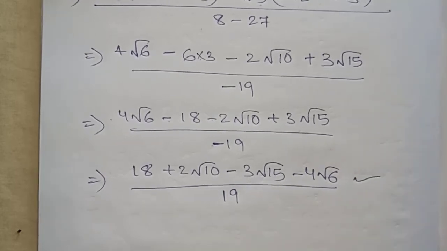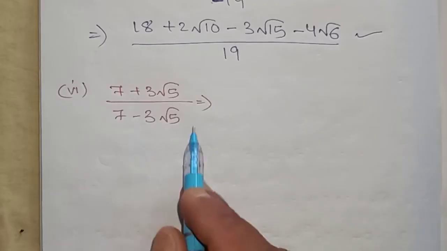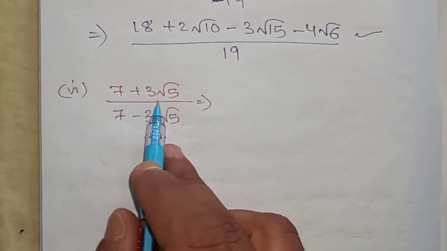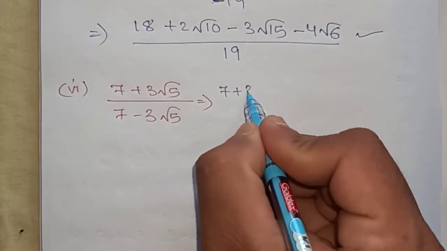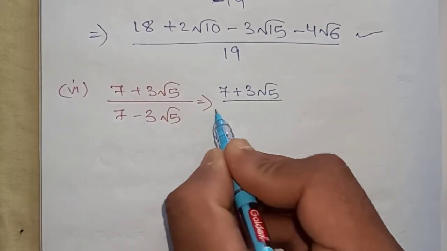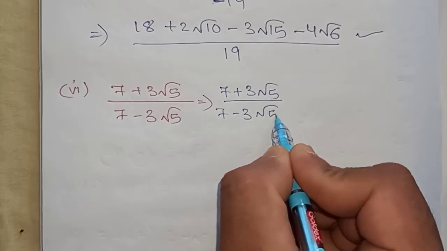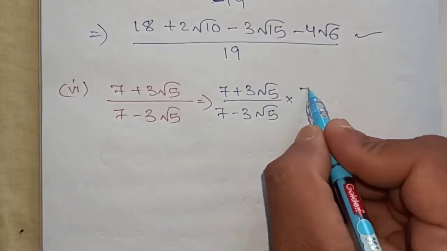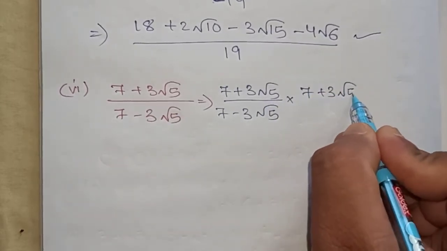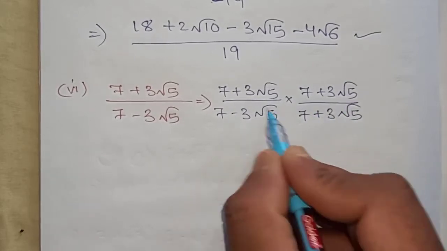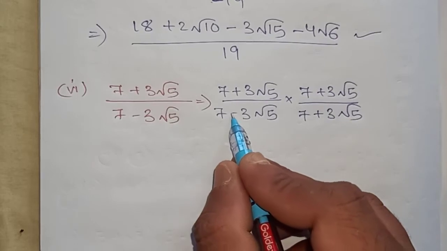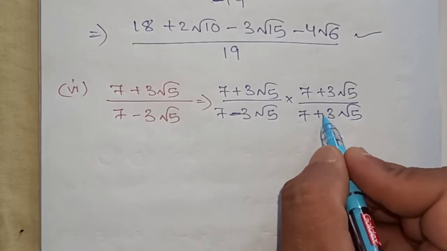So this much only will be our answer. Next bit. Now sixth bit. In the sixth bit, the question is given: (7 plus 3 root 5) whole divided by (7 minus 3 root 5). So I am writing the question again, and we will rationalize it by multiplying the same number, 7 plus 3 root 5 by 7 plus 3 root 5. We are multiplying the same terms of the denominator but with the opposite sign. Here minus is given, we are multiplying with plus.